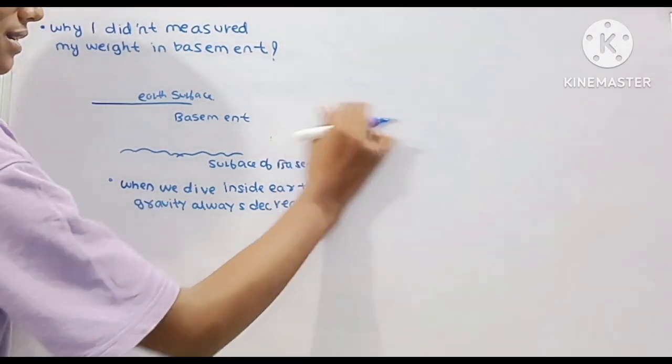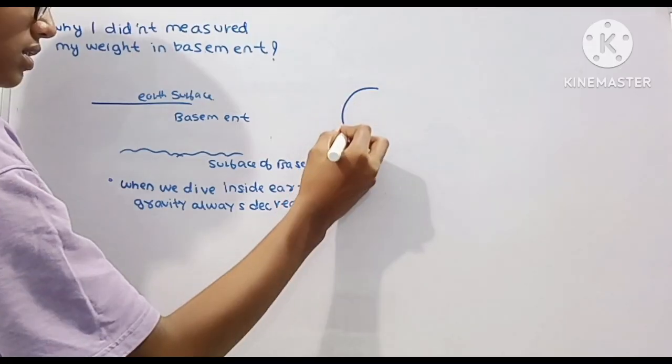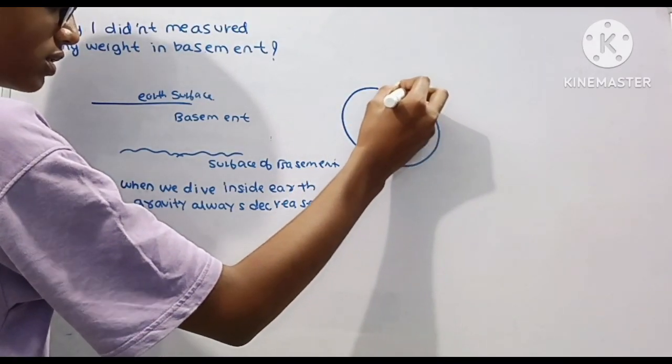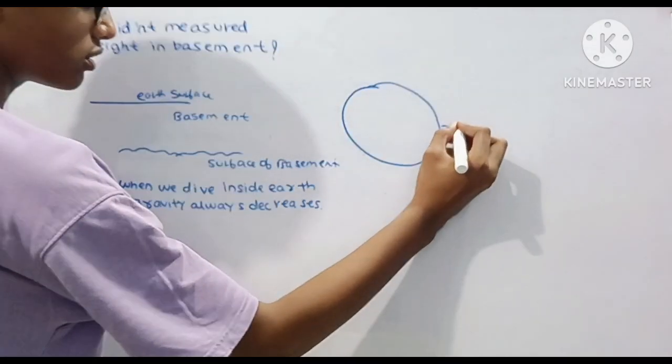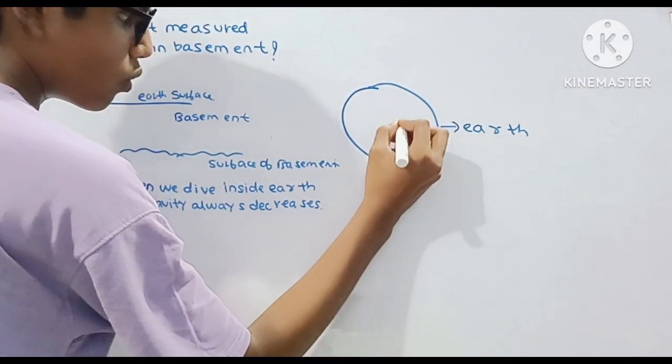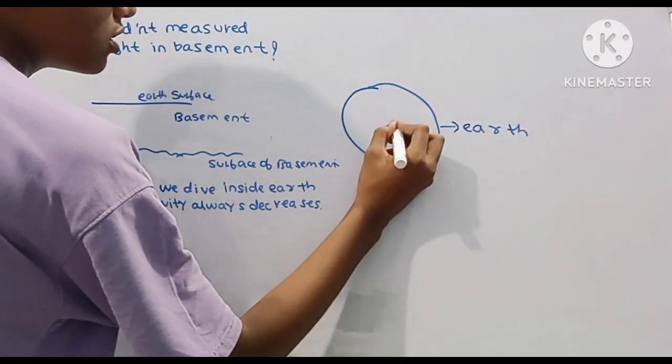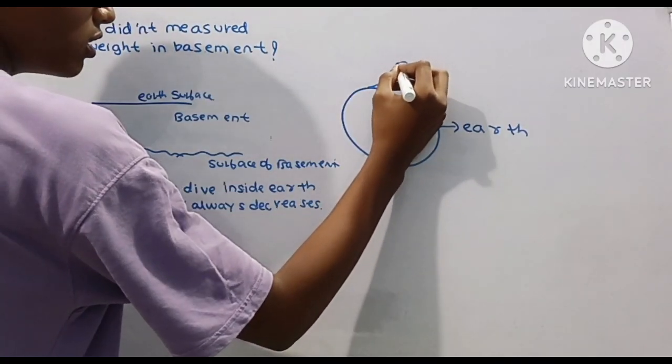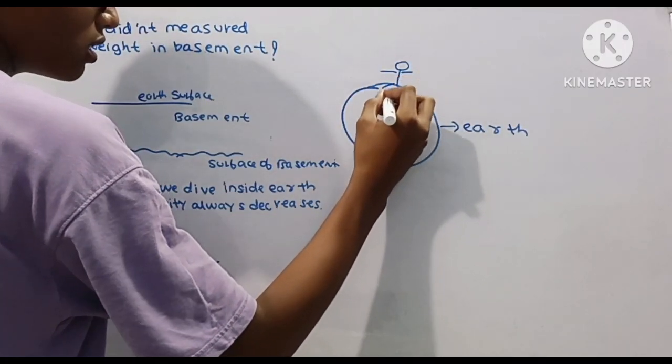So let's assume that this is our spherical earth, and this is the earth surface. Let me name it: this is the earth and this is the pole, right? Assume that one man is standing here.